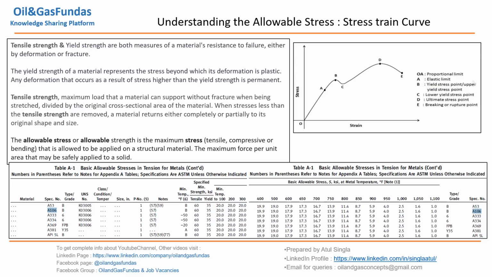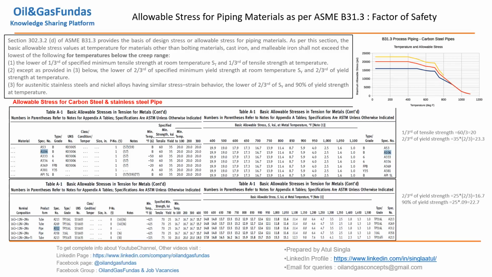Now we look into further detail at what the code says about allowable stresses with respect to tensile and yield strength. This is written in the code B31.3, paragraph 302.3.2(d). This is the section where these rules are written. Let us understand how allowable stress is related to tensile strength and yield strength, and what factor of safety is there in the code.